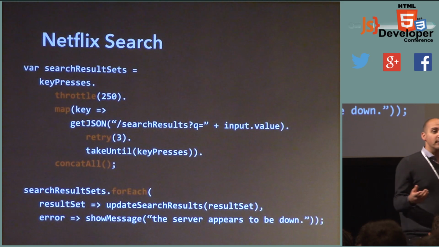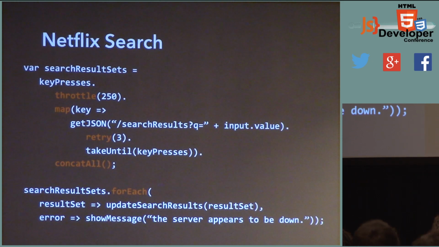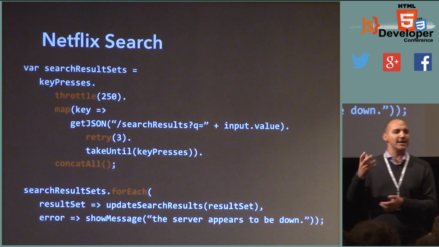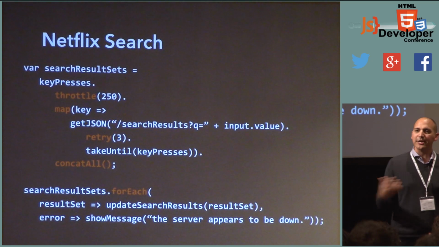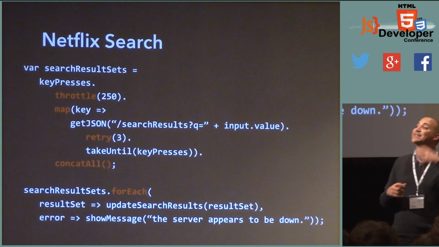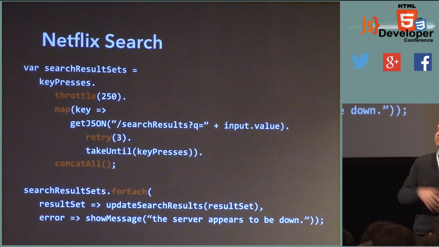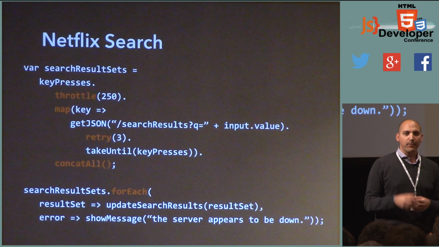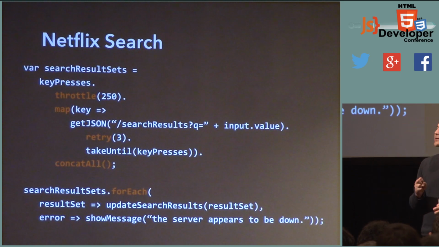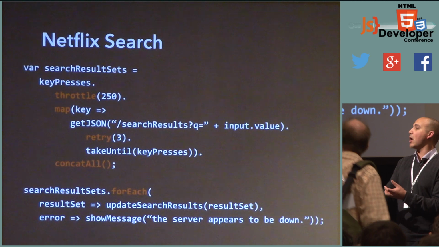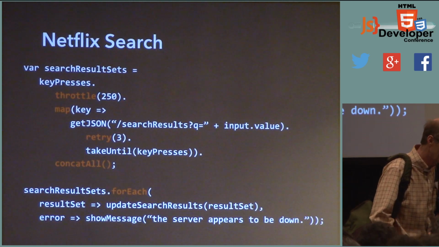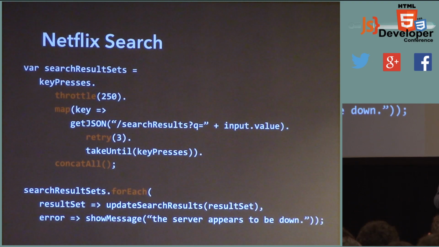Now that might not be what you want. Sometimes you want to just have multiple concurrent listeners for the same network request. And sure enough, there's an operator to do that. It's called publish, actually. You can take any observable and basically publish it so that no matter how many concurrent observers you have, they're all going to share the same side effect under the hood. That side effect may be hooking up an event handler, might actually be sending off an XHR. But the point is, observables can be cold or hot. You can set up an observable so that it actually will start doing some work and sharing it amongst all of the folks listening, or you can set it up to be lazy and do something new and fresh every single time. So it's inherently more flexible than a promise.